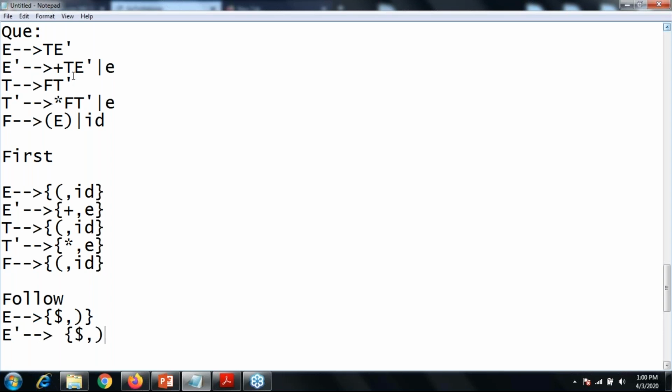Okay. Now where is the E dash? Over here. Now same situation. After E dash, there is no production. Why? Because this is another production. In one production, I have only plus T and E dash. So after E dash, I don't have any terminal or non-terminal. In that case, you just need to look at the parent node. What is the parent node? E dash. So write down the follow of your parent node.